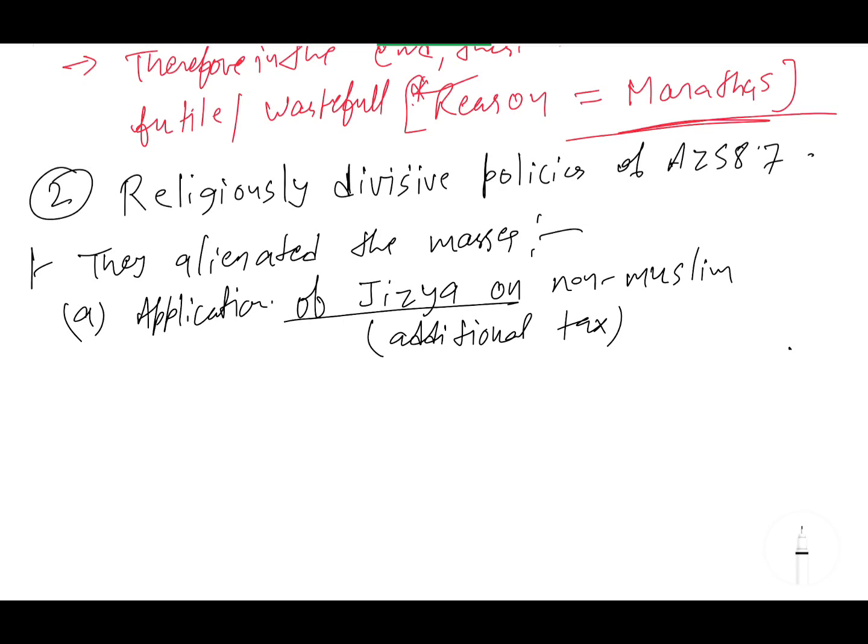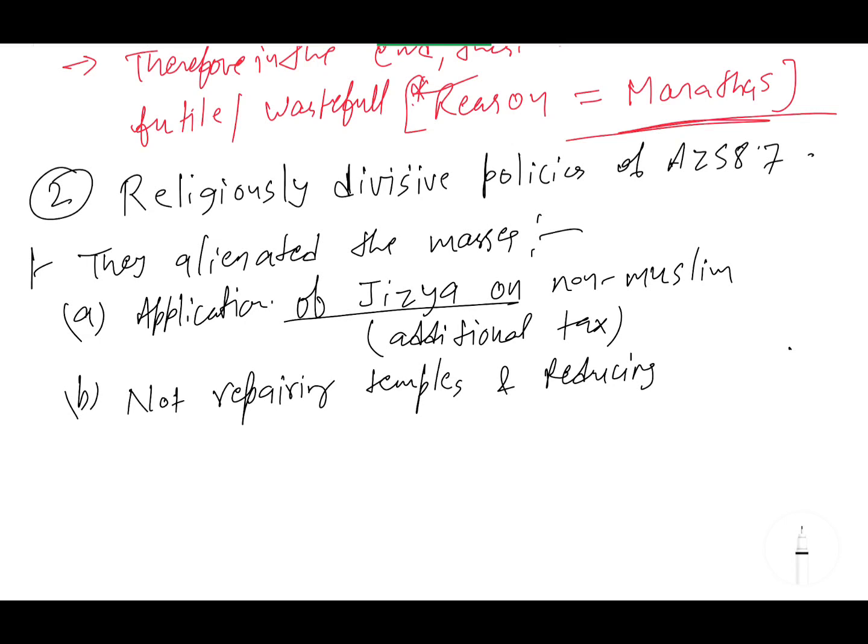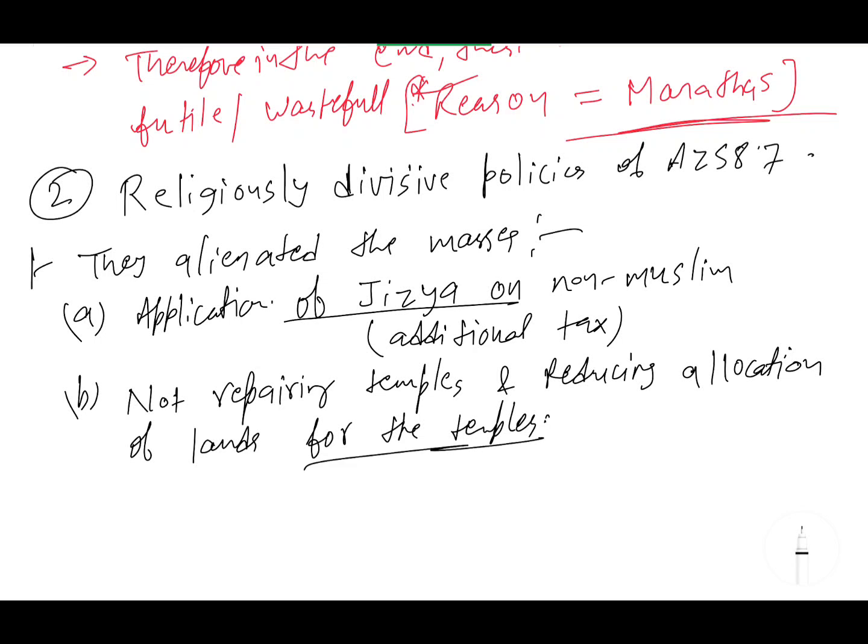Second, not repairing temples and reducing allocation of lands for the temples. So someone say, why was land allocated previously?